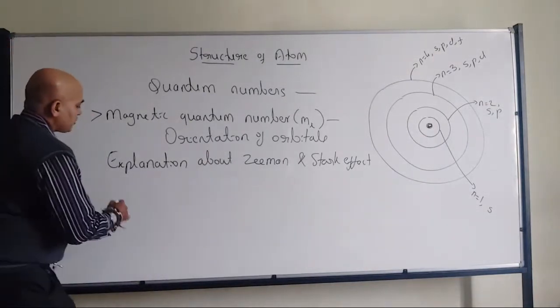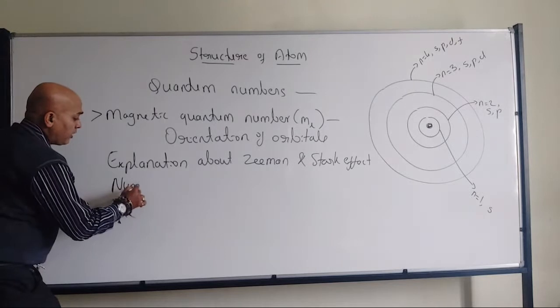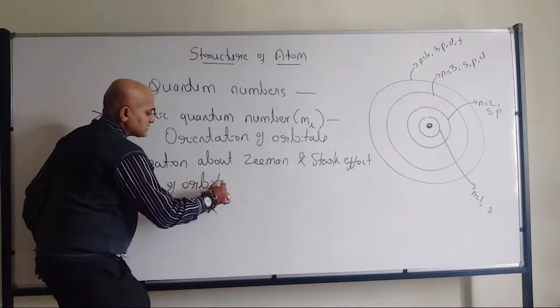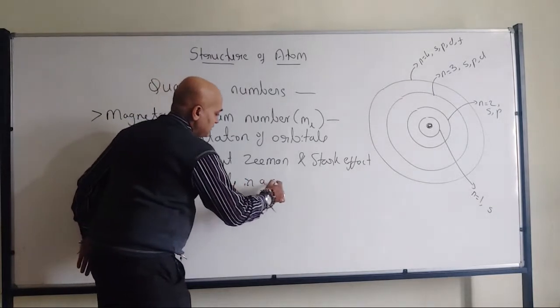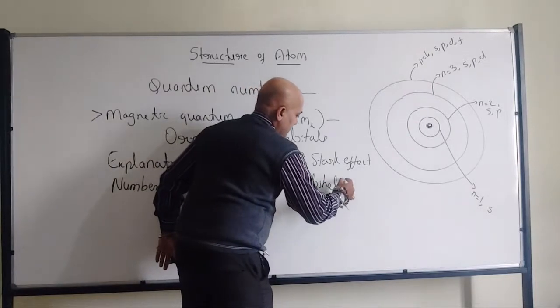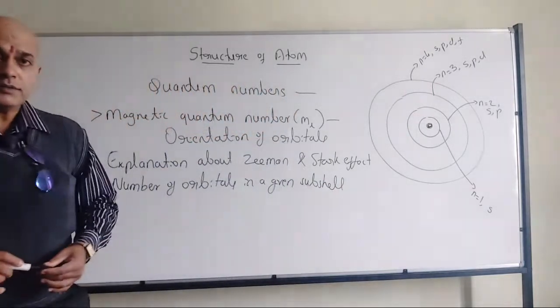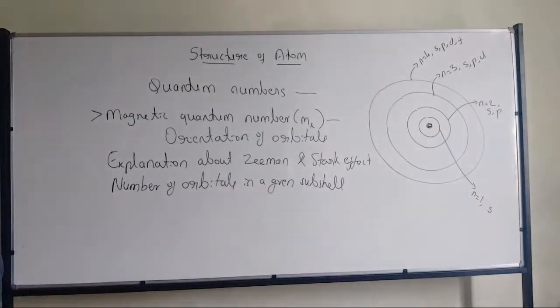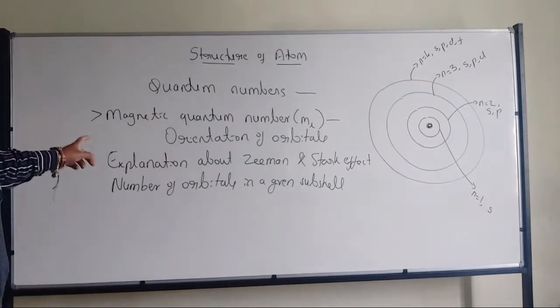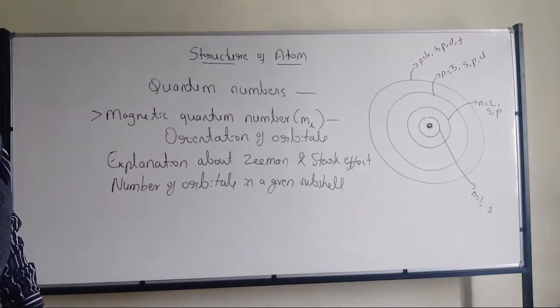And this is the one which talks about the number of orbitals in a given subshell. So the magnetic quantum number talks about the orientation of orbitals, explains the Zeeman and Stark effect, and gives the number of orbitals in a given subshell.